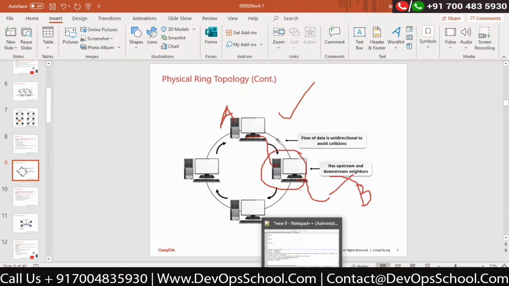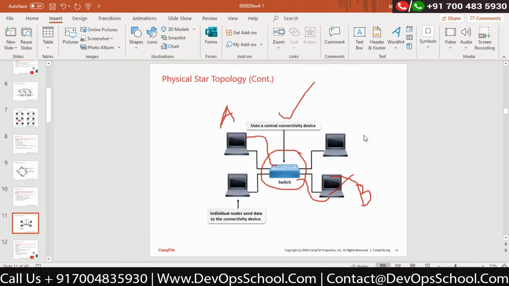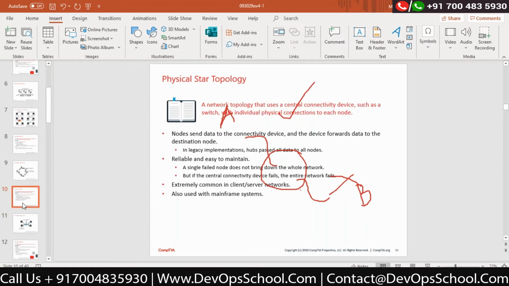Otherwise, the communication would not be happening. But that is not the case in terms of a star topology. Correct. The next point would be extremely common in client and server network, also used in mainframe system.